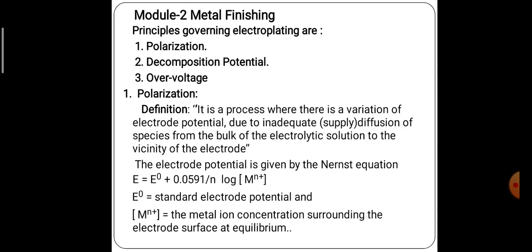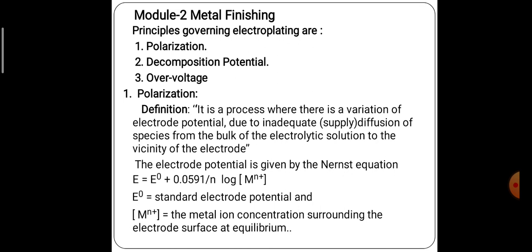Last class we have discussed the electroplating process. Today I am going to explain the principle of electroplating process. Majorly, the three very important parameters involved in the metal finishing process are polarization, decomposition potential and overvoltage. Now in detail we understand the principal part.